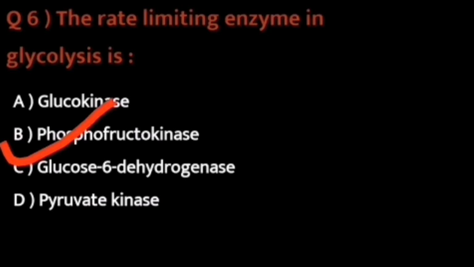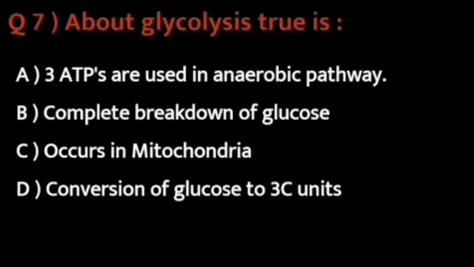Phosphofructokinase is the rate limiting enzyme in the process of glycolysis. So question number 7 says about glycolysis true is, the options are 3 ATPs are used in anaerobic pathway, complete breakdown of glucose occurs in mitochondria, conversion of glucose to 3 carbon units. Okay, so you have to find the true one.